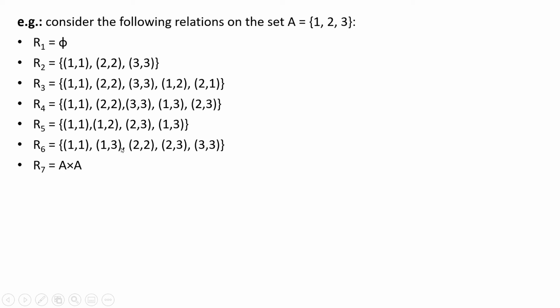We have (1,3) but we don't have (3,2), that's fine. We have (2,3) but we don't have (3,1), that's fine. So R6 is a partial ordering relation. Then R7 is reflexive but it is not antisymmetric, so that's why R7 is not a partial ordering relation.